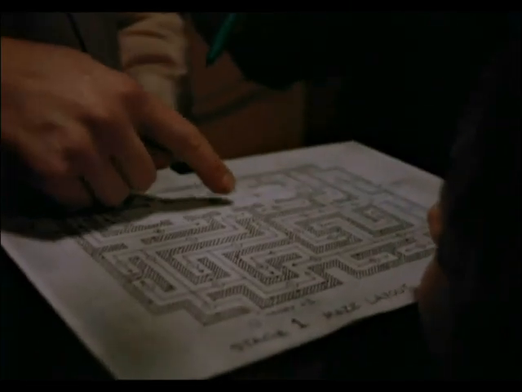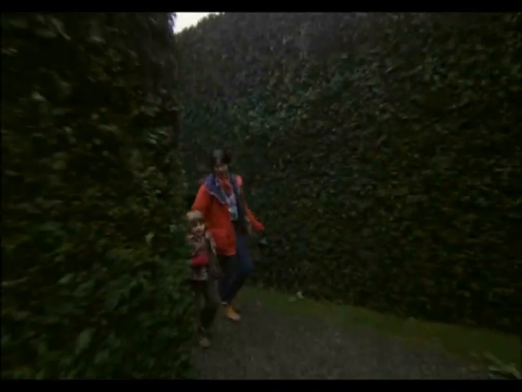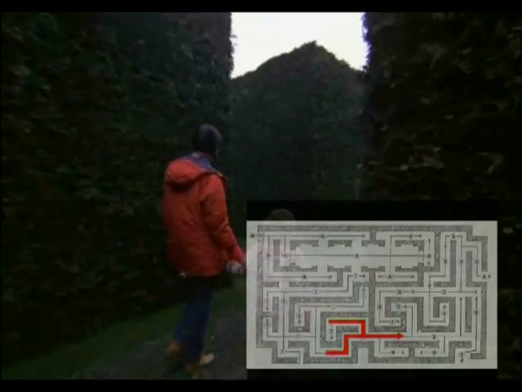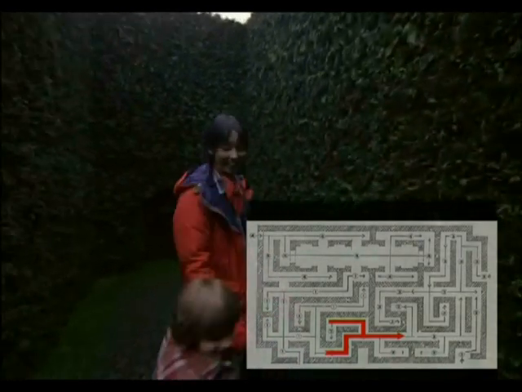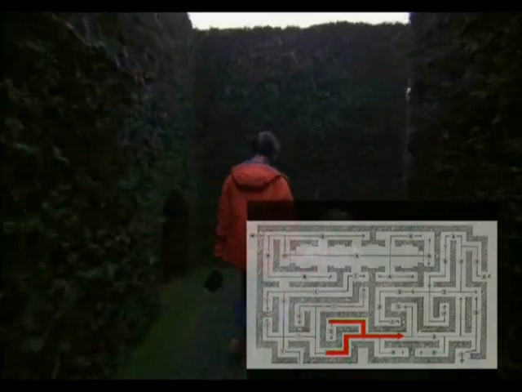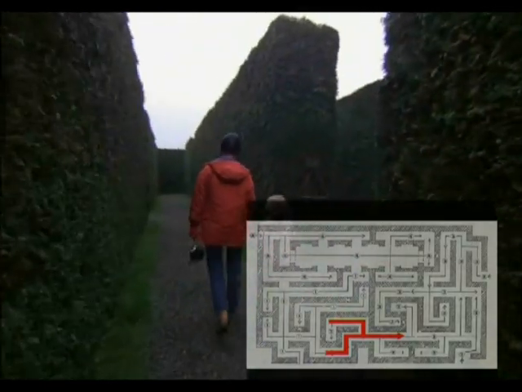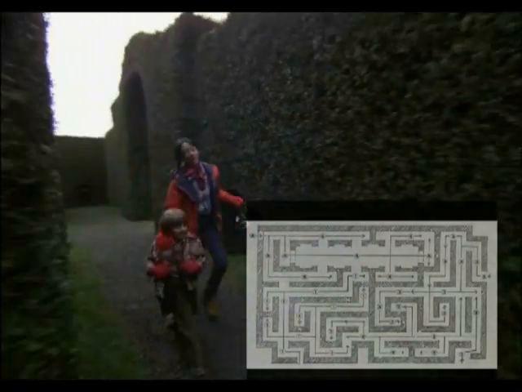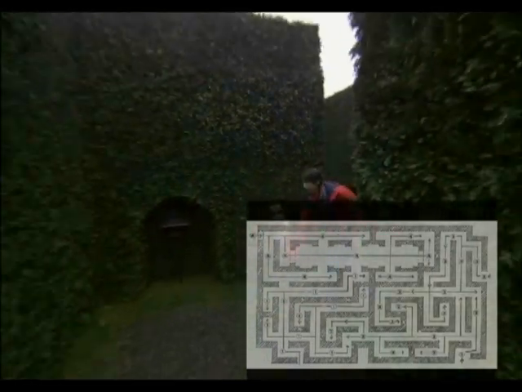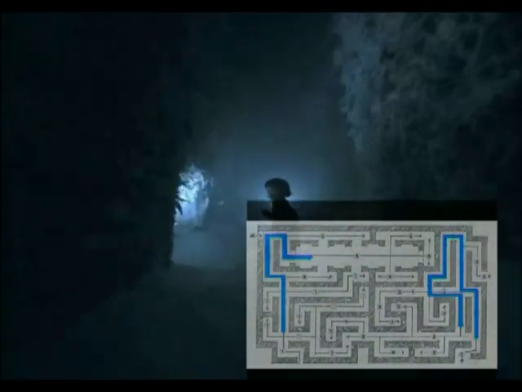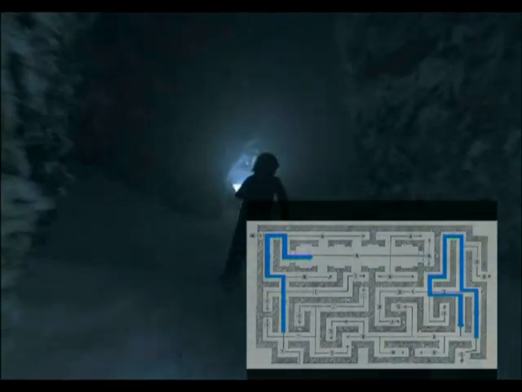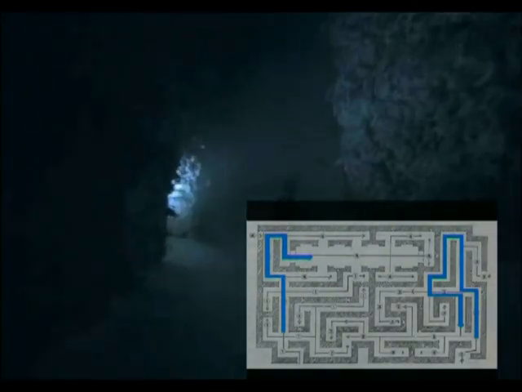Even the small-scale maze map shown in the making-of documentary mismatches the maps seen in the film. The daytime maze footage consists of 2 shots. The second shot matches up with the portion of the maze map that is highlighted in red. But the first shot follows a course that doesn't match up with any part of this map. However, the nighttime shots of Danny and Jack running through the maze in the film's climax do match up with the small-scale map given out on the set.